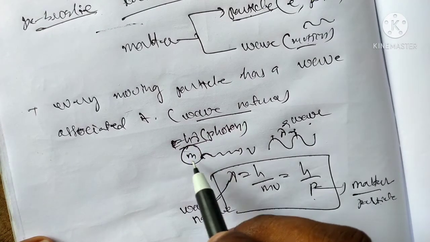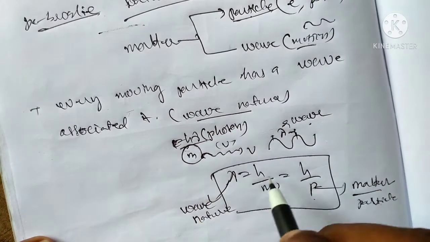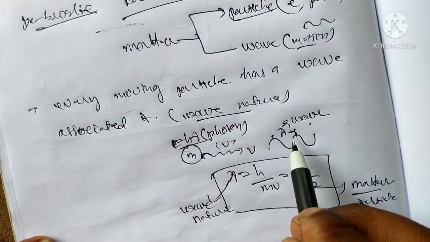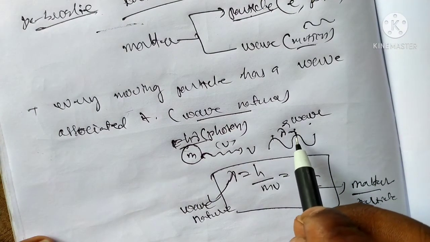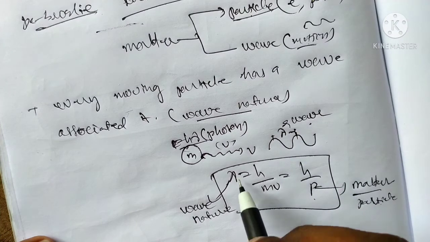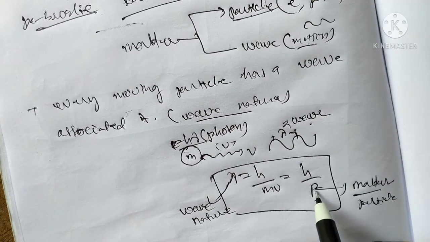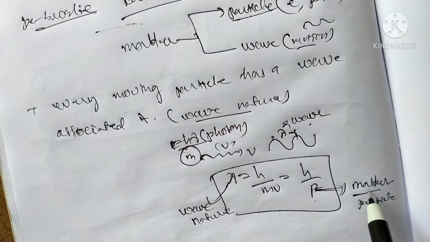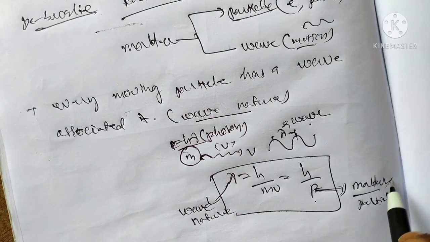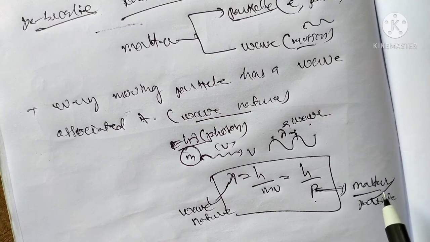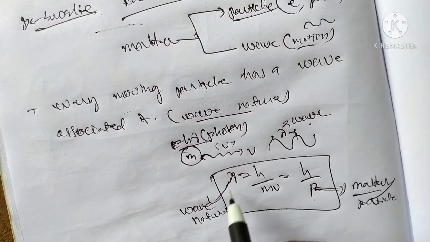The photon moves with velocity v, and it has waves. According to the formula, lambda is equal to h by mv or h by p. Every particle has momentum, that is the particle nature, and also lambda, that is the wave nature.